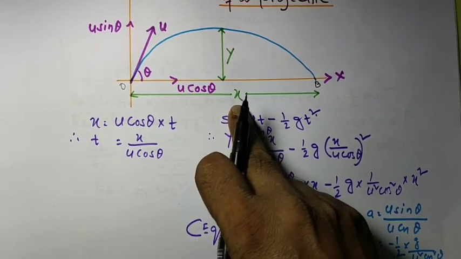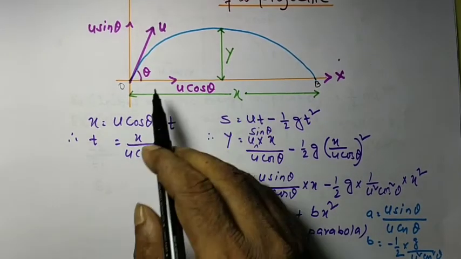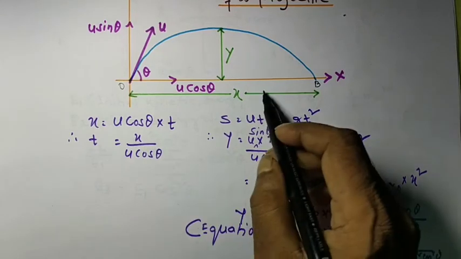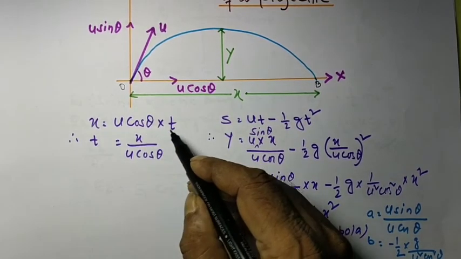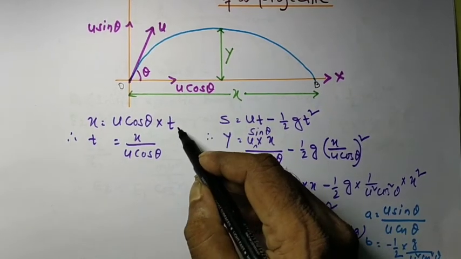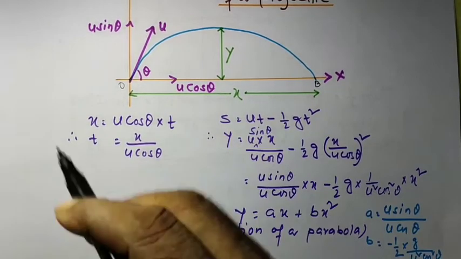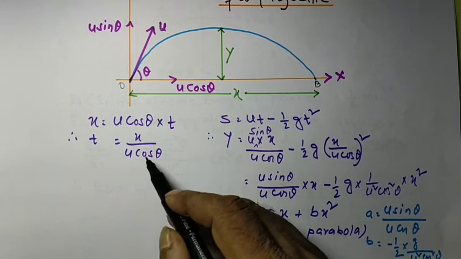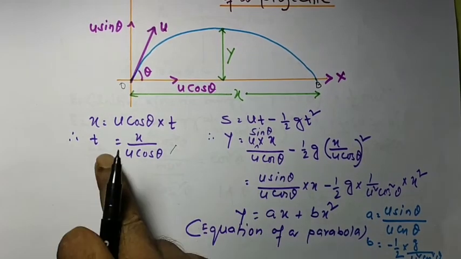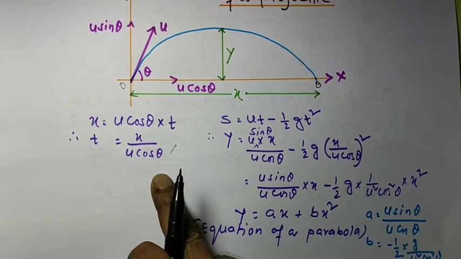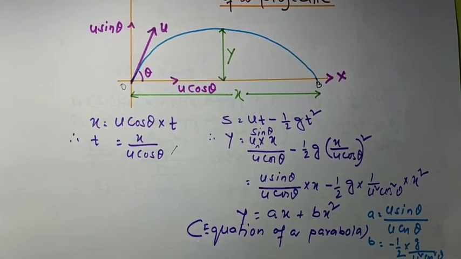So what is x? x is equal to initial velocity into time. What is the initial velocity? u cos theta into t, the time of flight. So t is equal to x by u cos theta. So here we have calculated the value of t, the time of flight.